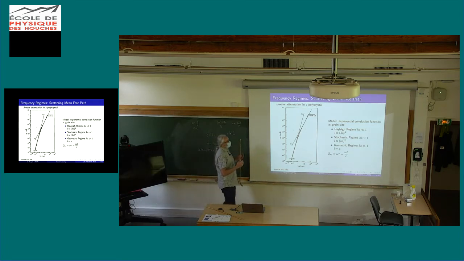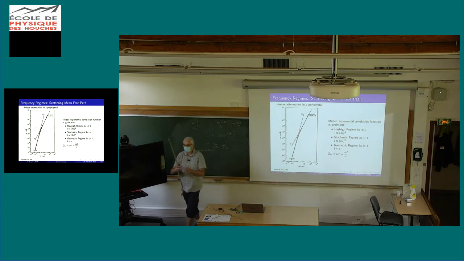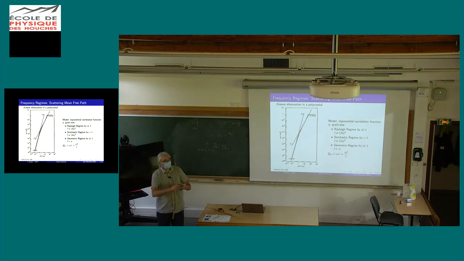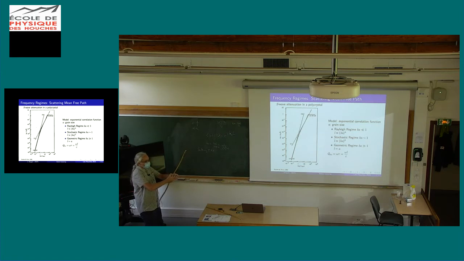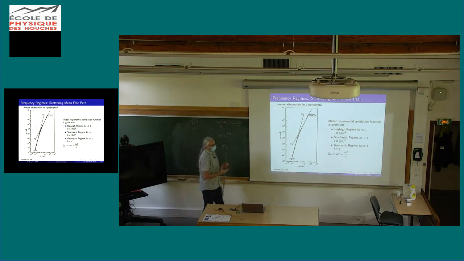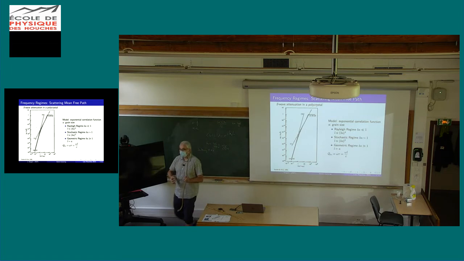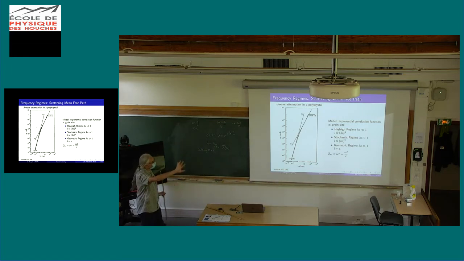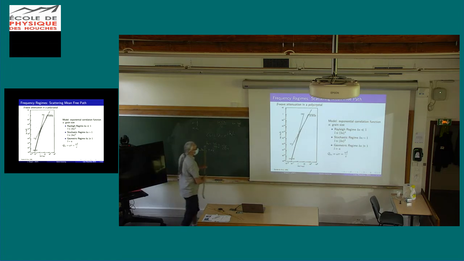The geometric regime is well known when you have a single object. You know that when you go to very high frequency, the scattering cross section, which describes basically the efficiency of an object to attenuate the wave by scattering, becomes equal to twice its geometrical section. So again, this is standard. You can find that in many textbooks.